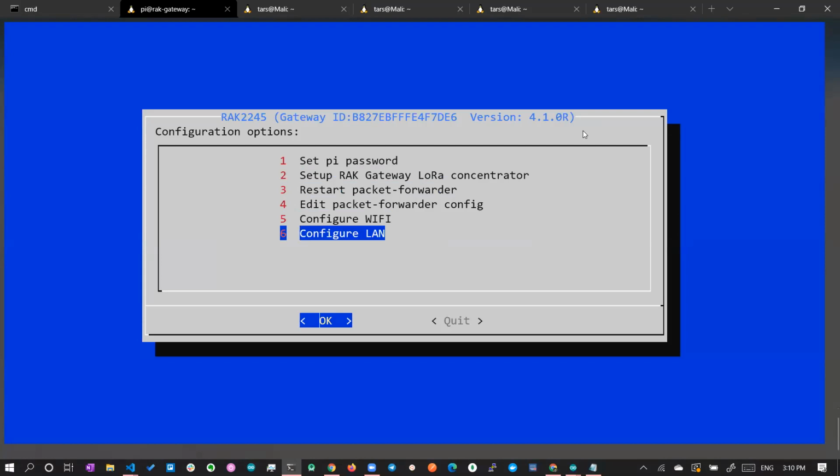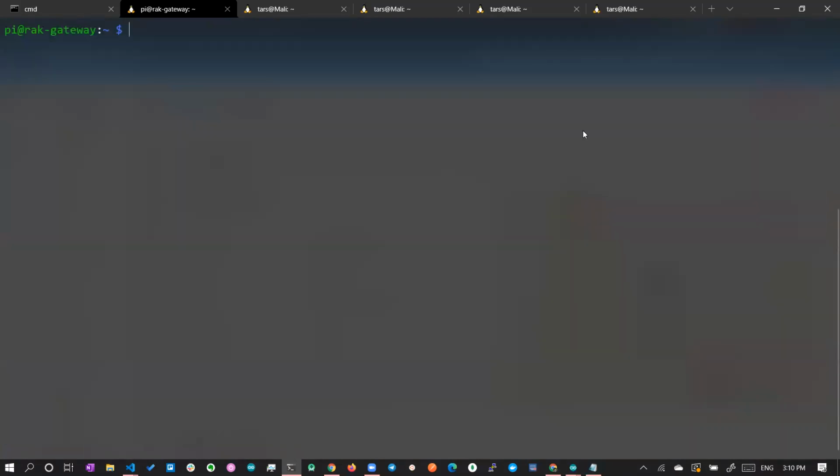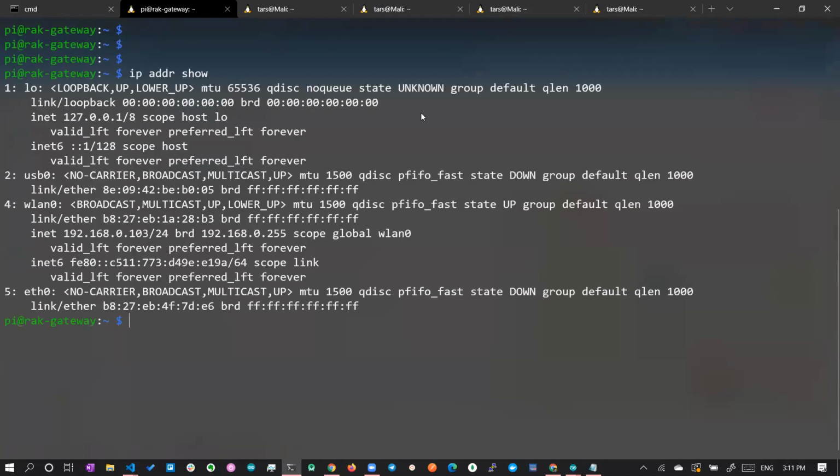Now we have configured ChirpStack, right? Now we can find the IP address of the gateway. So with ip address show, you can see the IP address is 192.168.0.103. That is the IP address of our gateway. So you can right away open this gateway IP address to access ChirpStack.